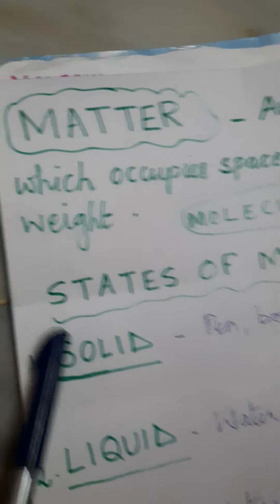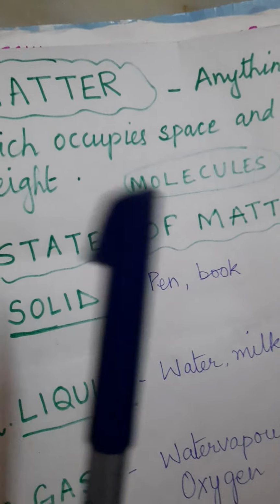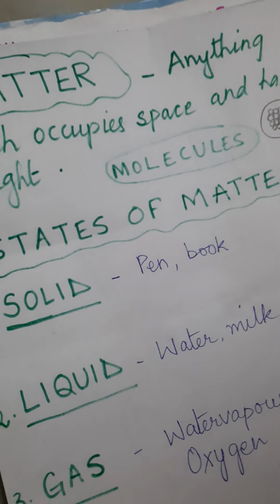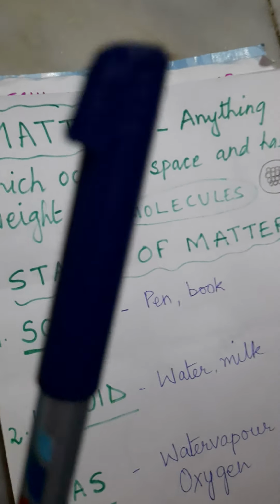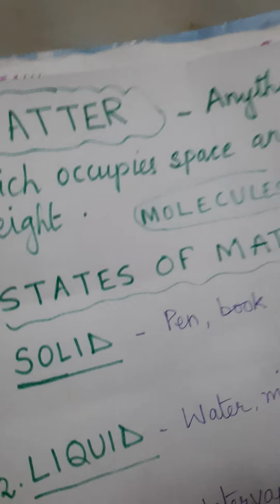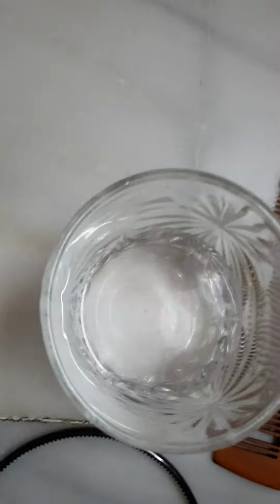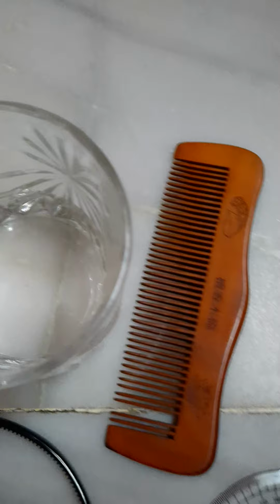There are three states of matter: solid, liquid and gas. Everything in this world exists in all these three forms. For example, this pen, the book, it is solid. You can see the shape of these things also. This pen is cylindrical in shape. This comb is rectangular in shape. Then liquid. Liquid does not have any shape. It takes the shape of the glass in which it is put. So water, milk, juice, all these things are matter.